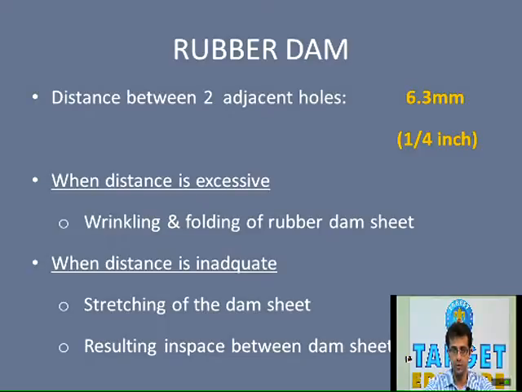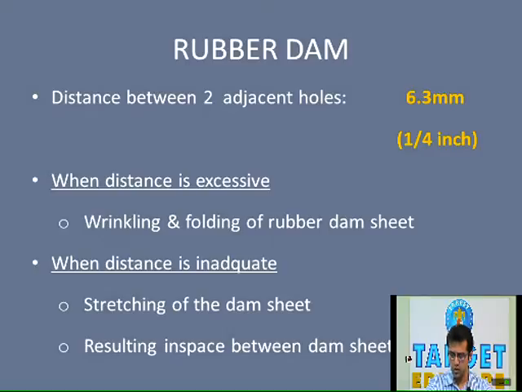This first point is one of the questions which was recently asked in one of the papers. That is the distance between two adjacent holes. It is 6.3 millimeters or 1/4 of an inch. Now, these are a few points which we need to know.